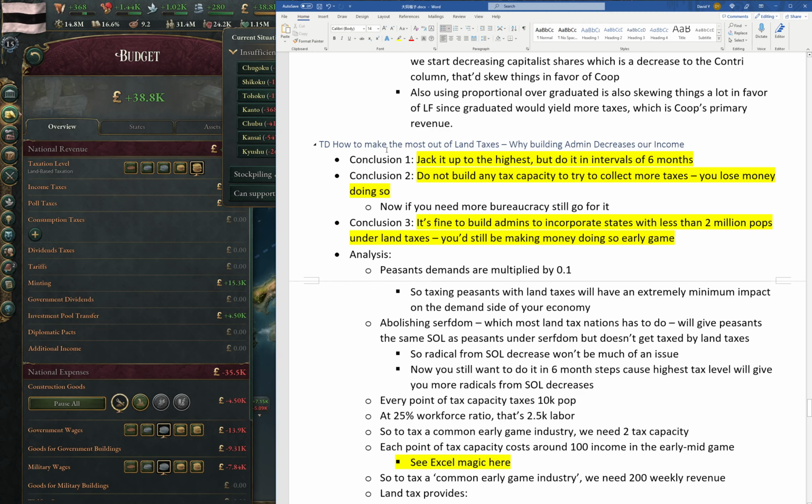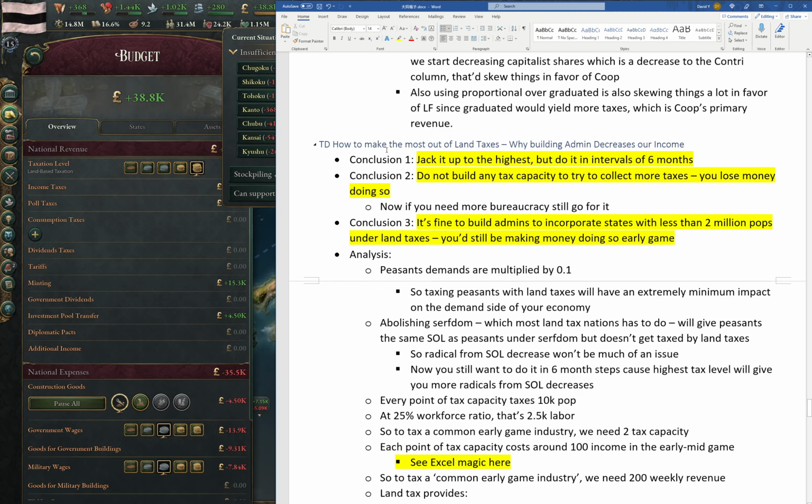However, if you need more bureaucracy, like you want to do stuff like enact some institutions, if you switch out of traditionalism, then yeah, still definitely you want to build more bureaucracy. You will want to build more administrations for the bureaucracy points. And lastly, it's fine to build administrations to incorporate states with less than 2 million pops under land taxes. You will be essentially making money, or at least breaking even doing so if you're in the early game with less than 5 levels of institutions. So yeah, these are the conclusions, and let's talk about why I came up with those conclusions.